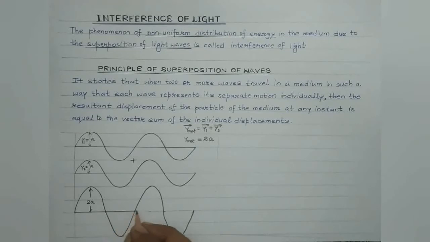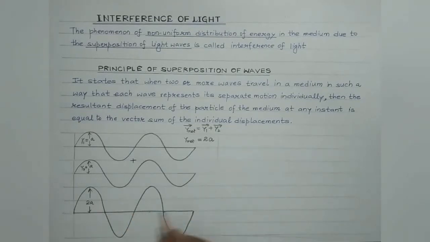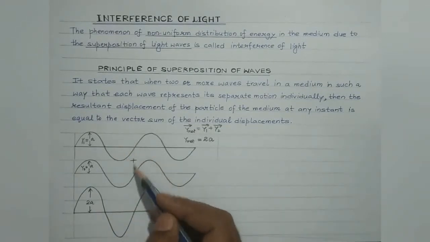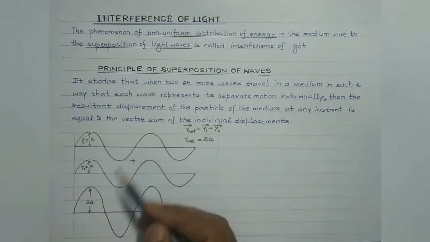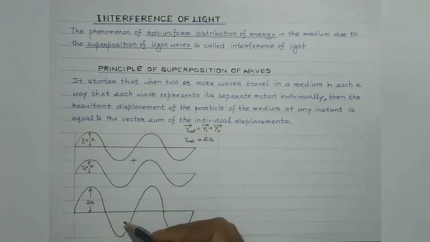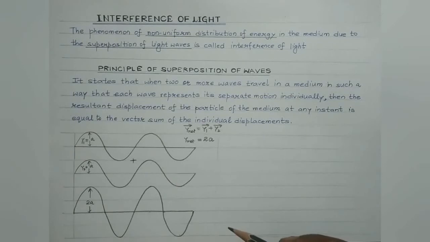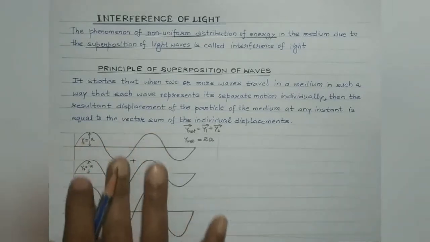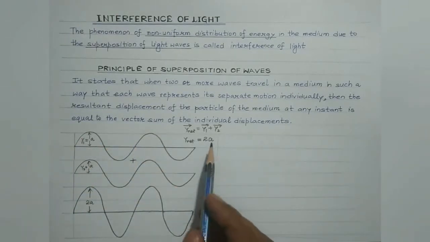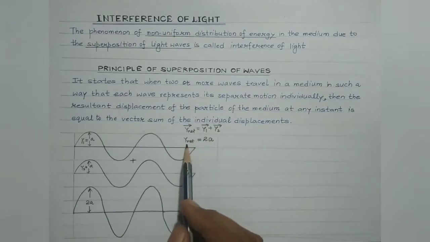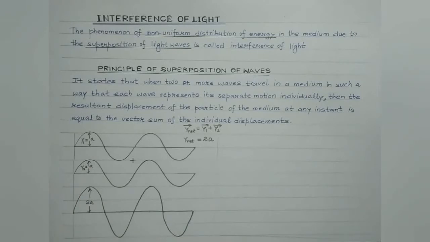So this is the reference line. These are the two waves which are superimposing in the same phase, and it results into constructive interference. At the points where the crest of one wave falls over the trough of the other wave, the resultant amplitude of the wave would be minimum. That we'll discuss in the second part, right? So this was regarding constructive interference, where the amplitude, displacement and hence the intensity of the resulting wave is maximum.